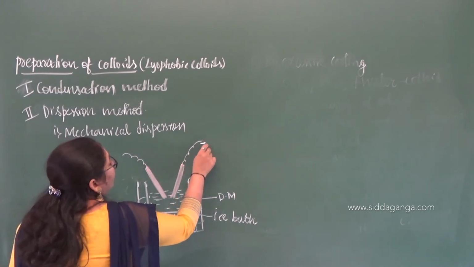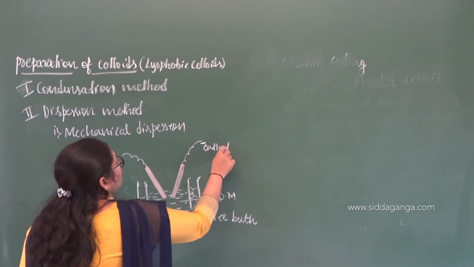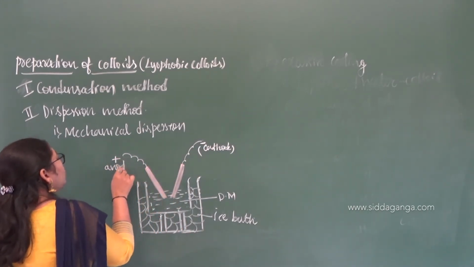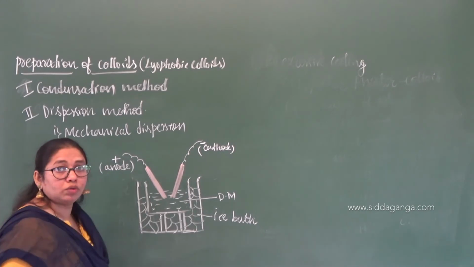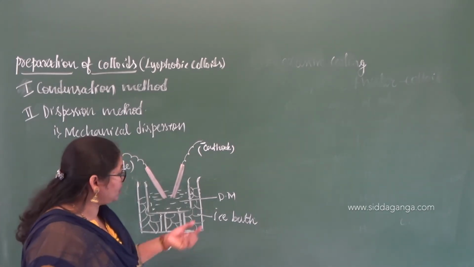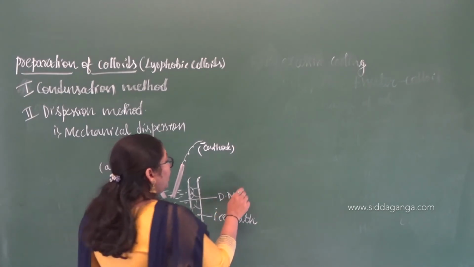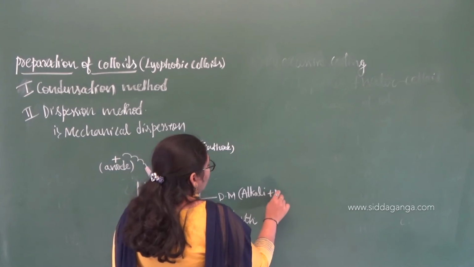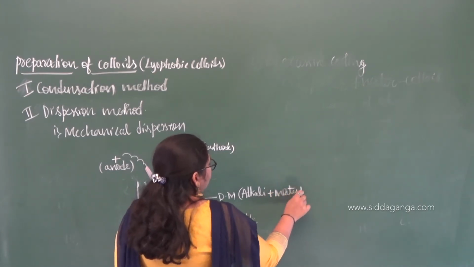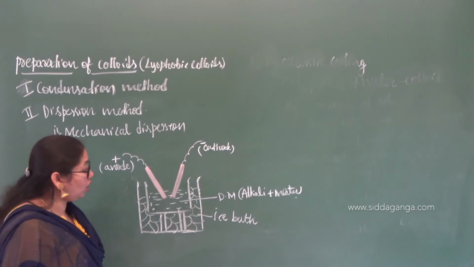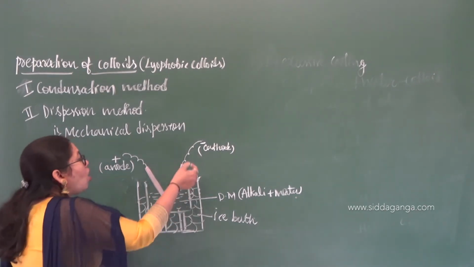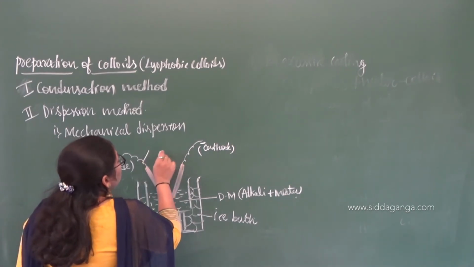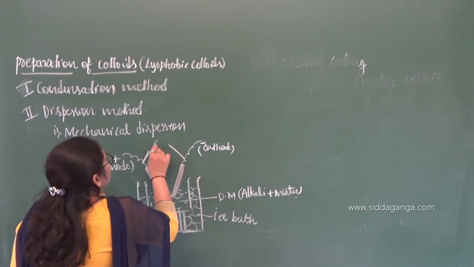If one is a cathode, then naturally the other will be the anode, right? These two are the electrodes, and this is the dispersion medium that usually consists of alkali plus water, right? So that is the process. Now when an electric current is connected, what are these two? These two are nothing but the electrodes.